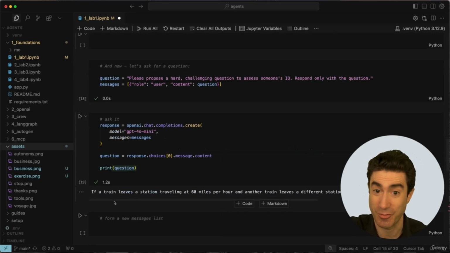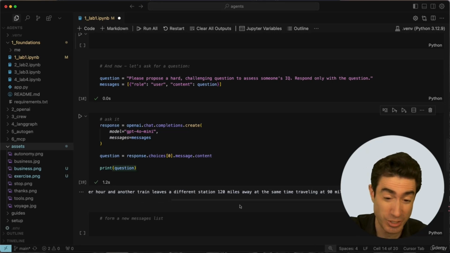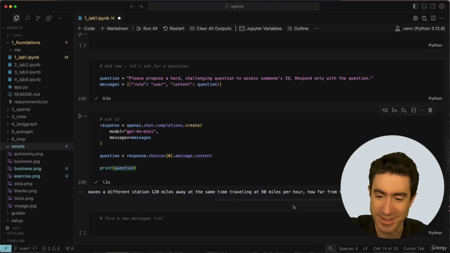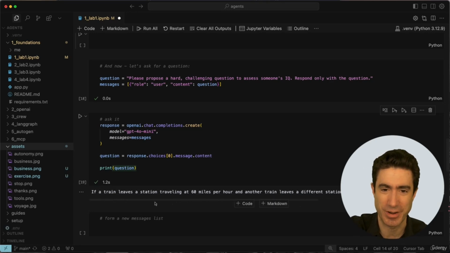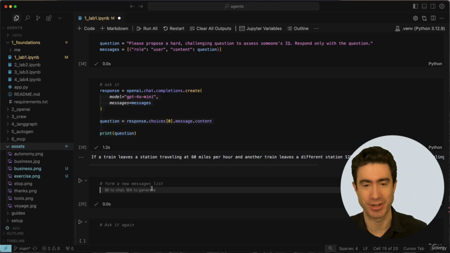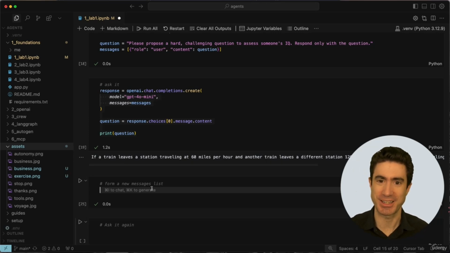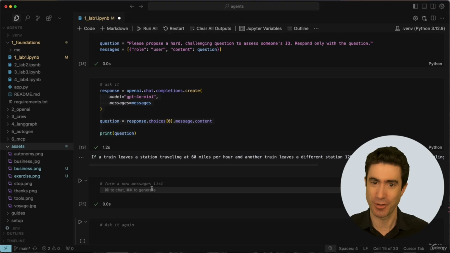Here we have a question from OpenAI. If a train leaves a station traveling at 60 miles an hour, another train leaves a different station 120 miles away, the same time traveling 90, how far from the first station will the two trains meet? A nice brain teaser right there. So what we're going to do now is take this question and make a second call to an LLM to answer the question. And that's why I describe this as an agentic pattern, because it is making multiple calls. We are orchestrating multiple calls to LLMs to solve a bigger problem.